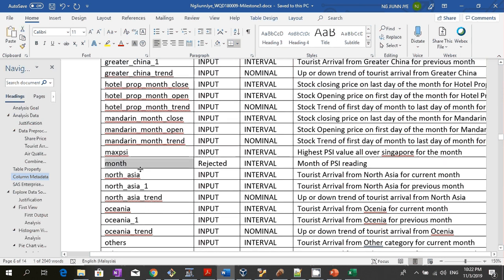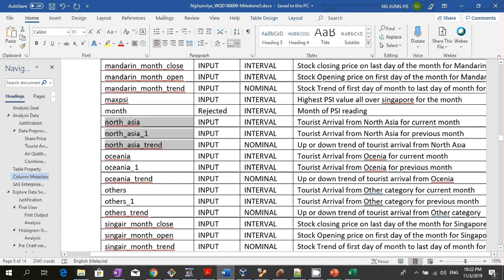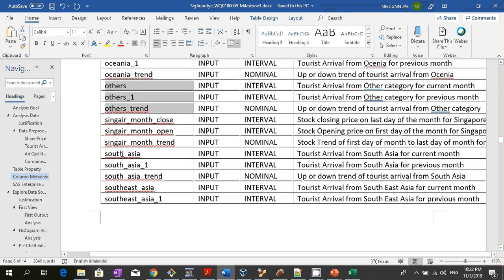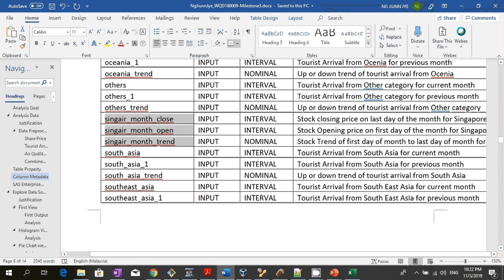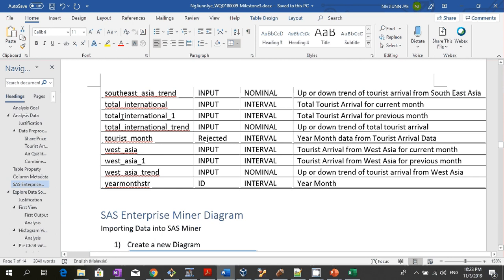Okay, month. This is a side effect of joining the table, so I'm going to reject this view. Okay, this is the tourist arrival from North Asia. Okay, and the trend from Oceania, and the trend from other country, and the trend. This is the share price of Singapore Airlines, opening price, closing price, and the trend. Tourist arrival from South Asia, tourist arrival from Southeast Asia. Total tourist arrival.